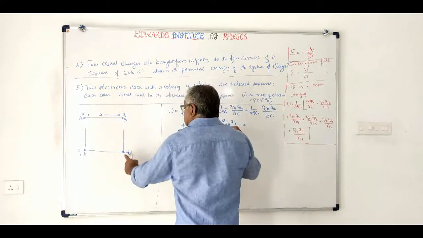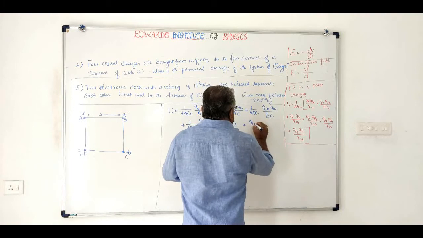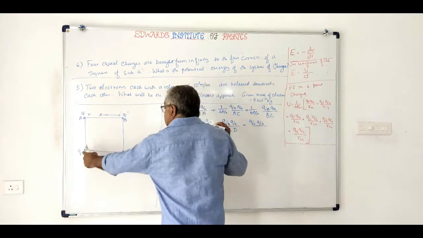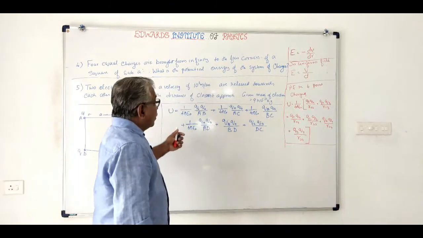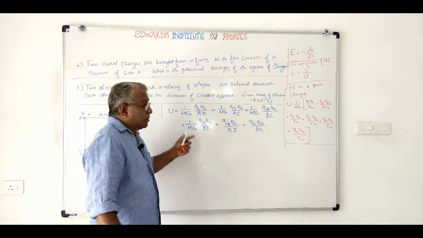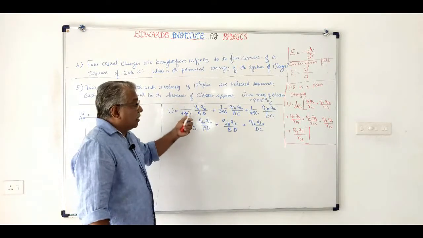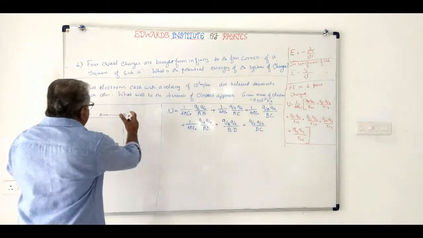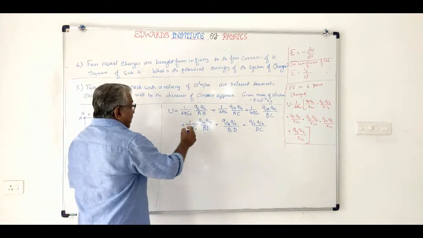And C will also oppose, so that will be QC QD by DC. So this is the total external work done, because this is the opposition. The actual external work done will be this much, and this much will be the potential energy stored in the system.